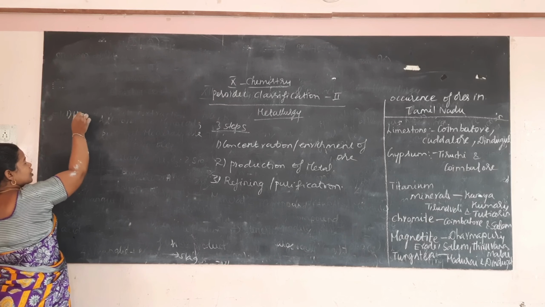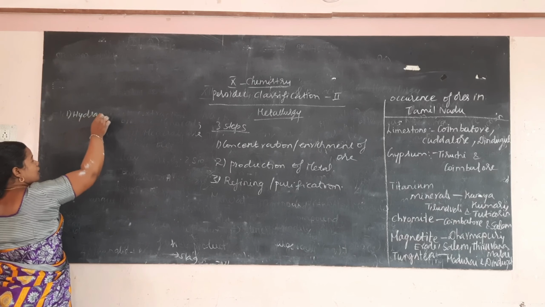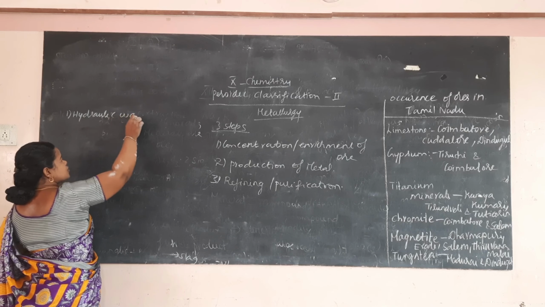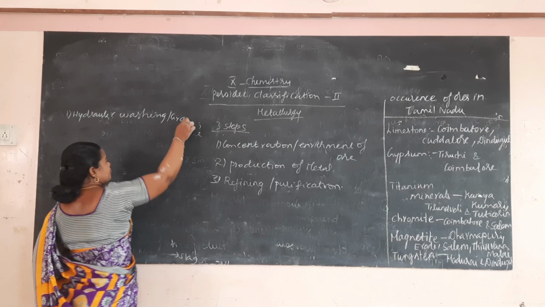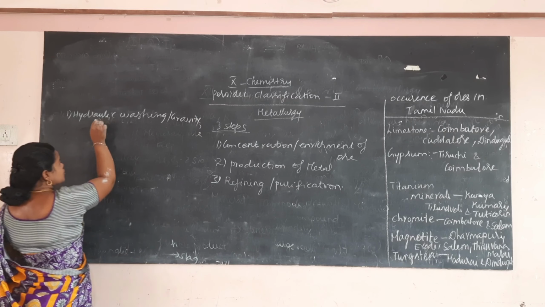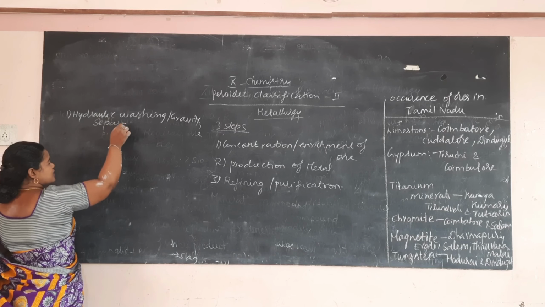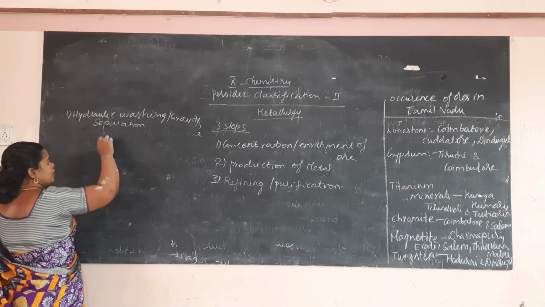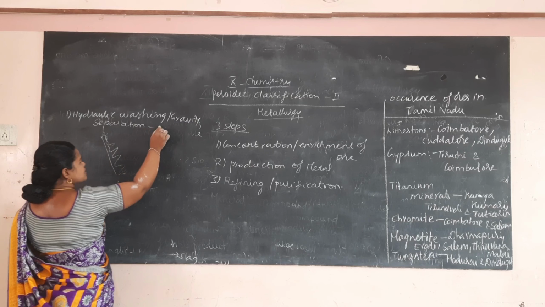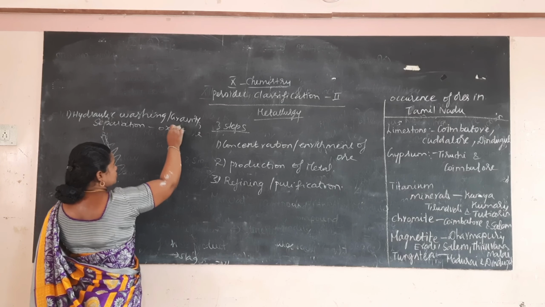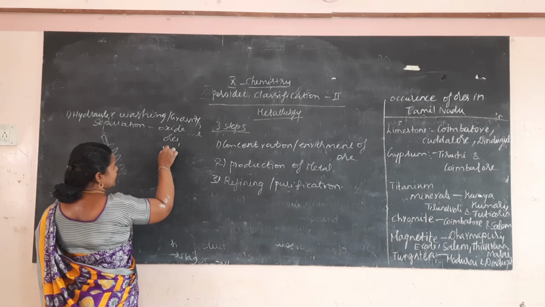First one, hydraulic washing or gravity separation process. This method is applicable only to oxide ore, for example hematite.